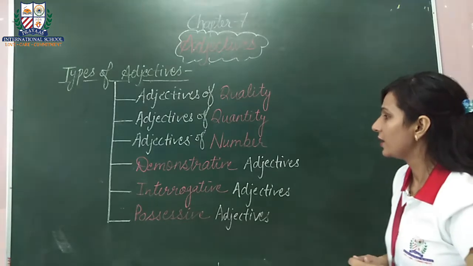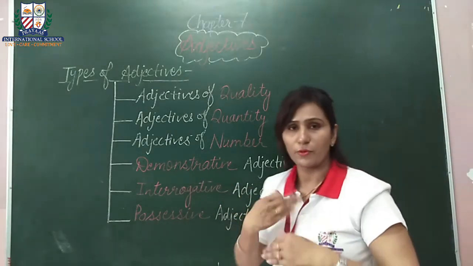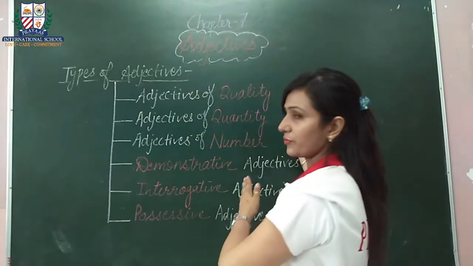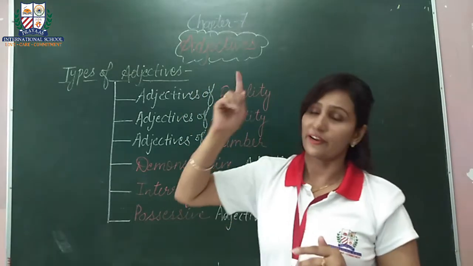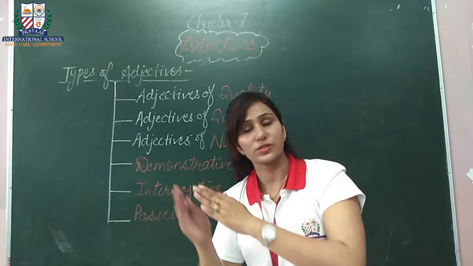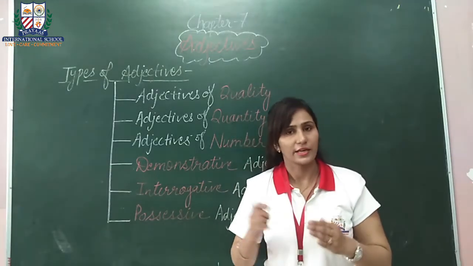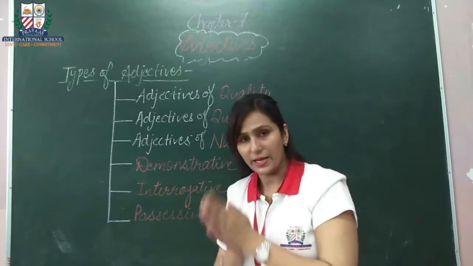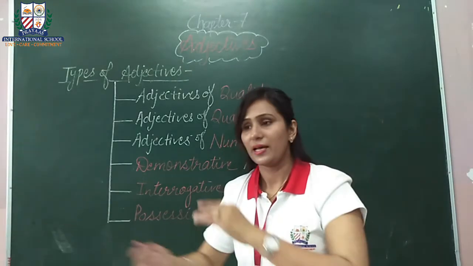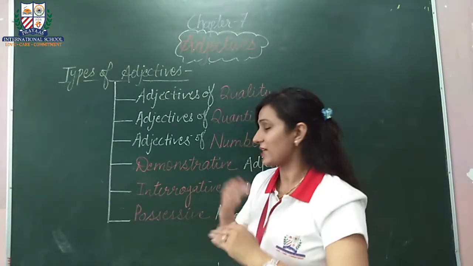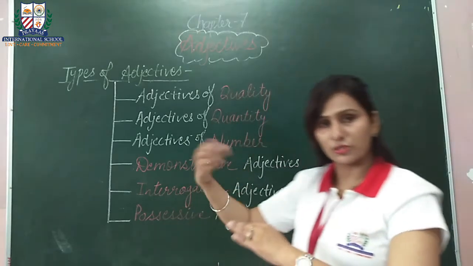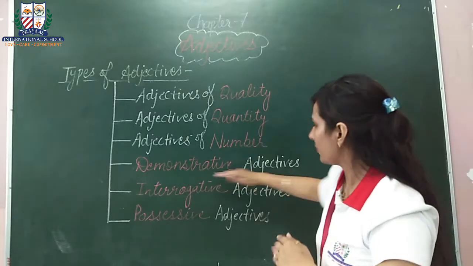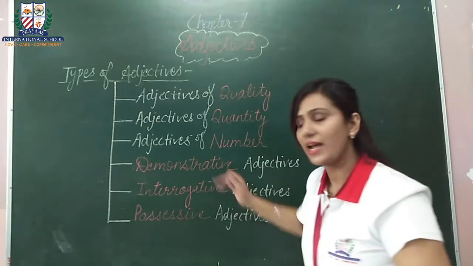Demonstrative adjectives. Demonstrative. When we demonstrate something, okay? If I say, look at this board, okay? There, look at that fan. This, that, those. These girls are very naughty. If I say these girls, those boys are playing in the ground. Okay, I am demonstrating something, this, that, those. So these types of words, when we demonstrate something, when we show something by saying this, look at this board, okay? So these types of adjectives are known as demonstrative adjectives.